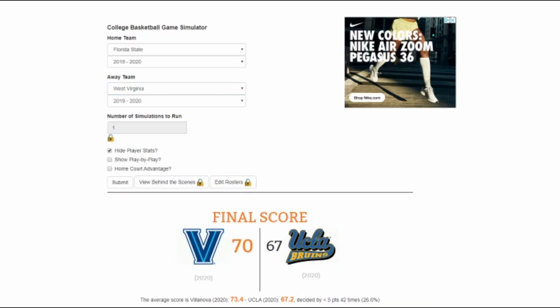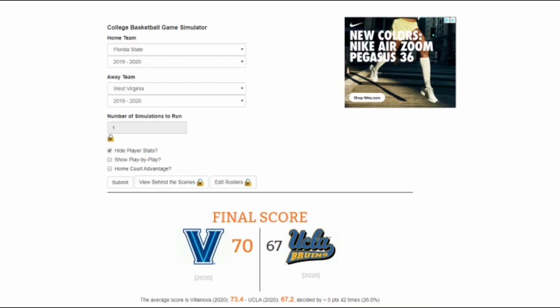Now in this 2 versus 7 matchup, Florida State and West Virginia. Both teams good defensively. I think West Virginia has better defense. I think they might have the number 1 defense in the country. For sure top 10. Defensively, I'll go West Virginia. Just because I think they can hold.